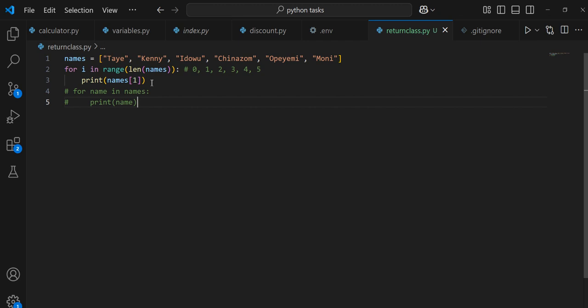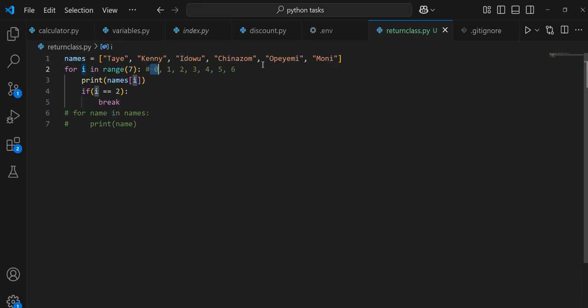I only used this to see how much you understand what I've been explaining. So this is a summary of what I've explained. Range gives you a sequence of numbers, and i goes through that range.